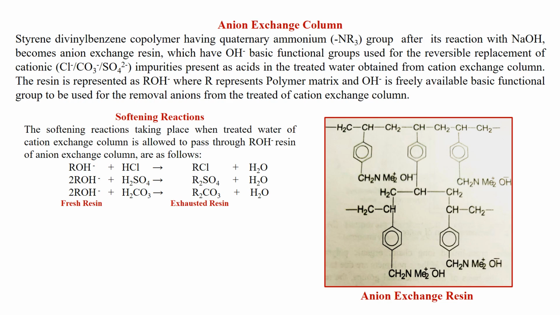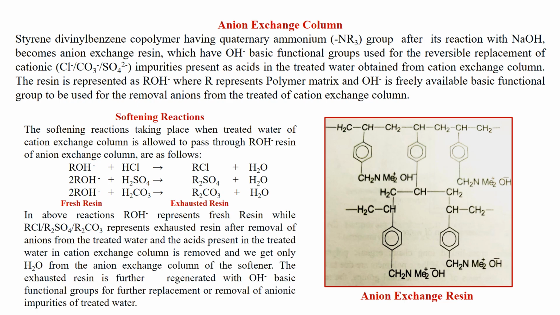Here ROH represents the fresh resin, and when the treated water having HCl, H2SO4, H2CO3 passes through the resin, these anions are now attached to the resin as RCl, R2SO4, R2CO3, representing the exhausted resin, while we are only left with water, as the reaction shows that we are getting only H2O out of the anion exchange resin.